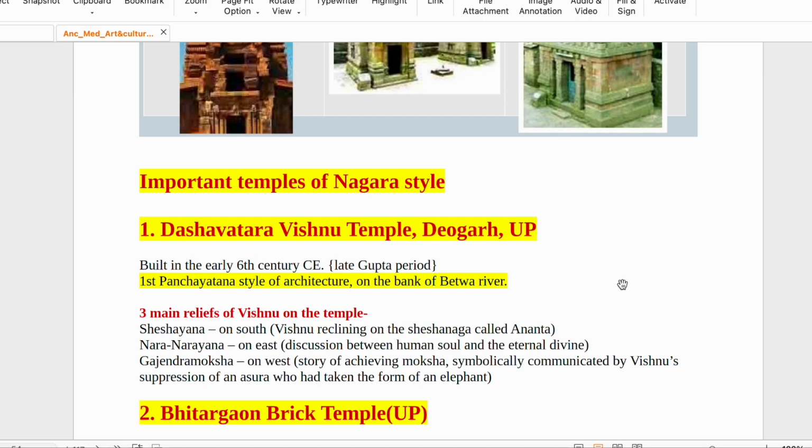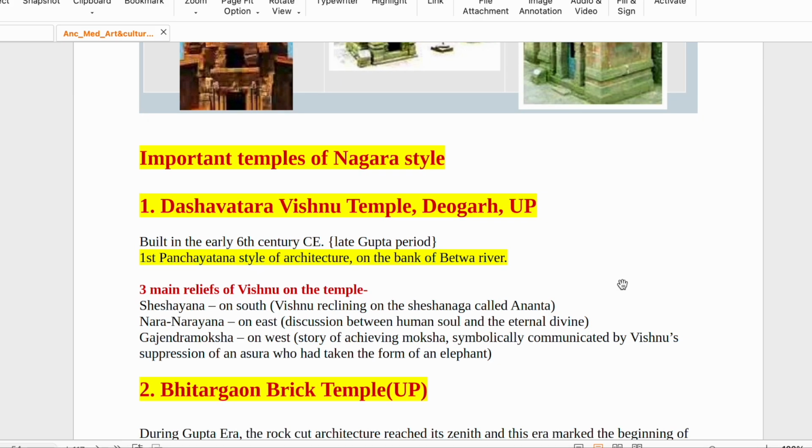Important temples of Nagara style. The famous Dasavatar Vishnu temple is in Devgarh, Uttar Pradesh. It was built in the 6th century CE. In which century? 6th century CE. They can ask you to arrange the chronology of different temples. So the Dasavatar Vishnu temple was built in the 6th century CE, late Gupta period.